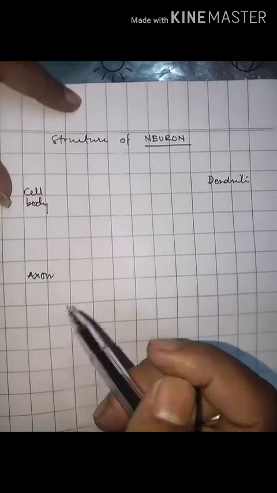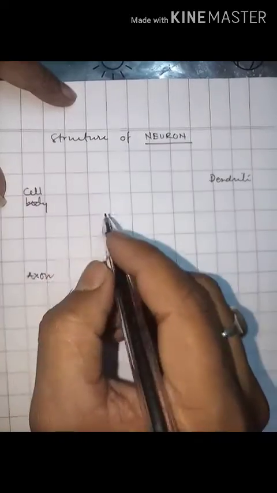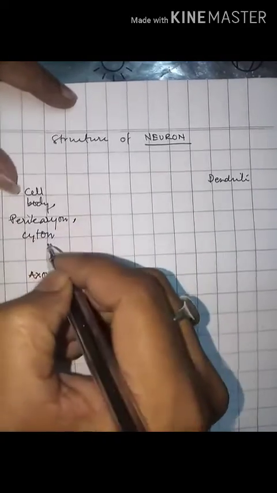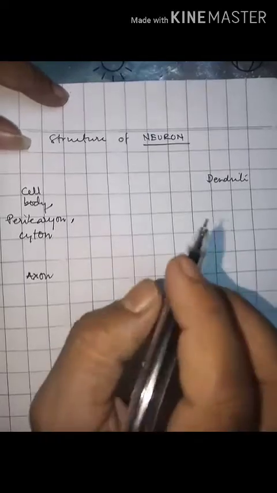Basically, the structure consists of the cell body and the axon. The cell body is also known as perikaryon or cytone.